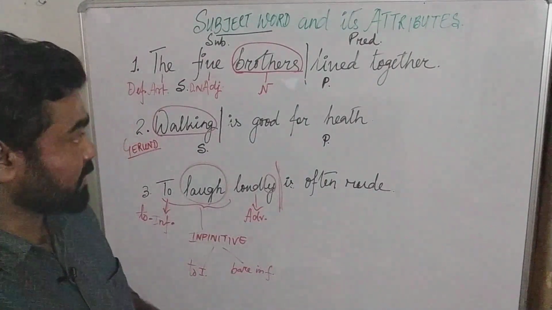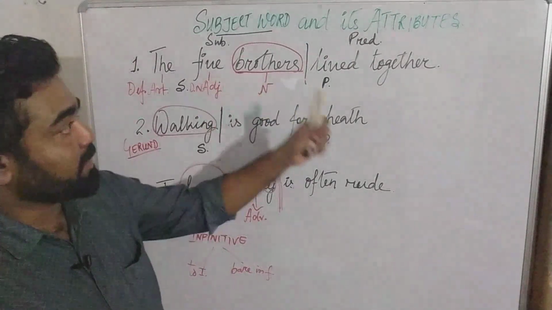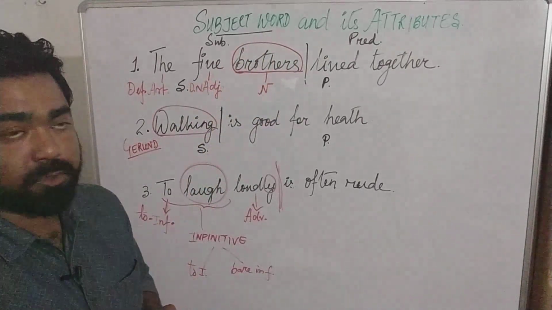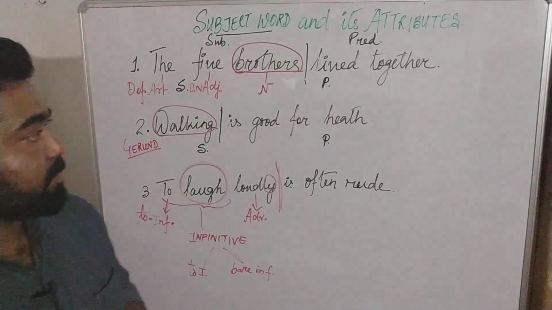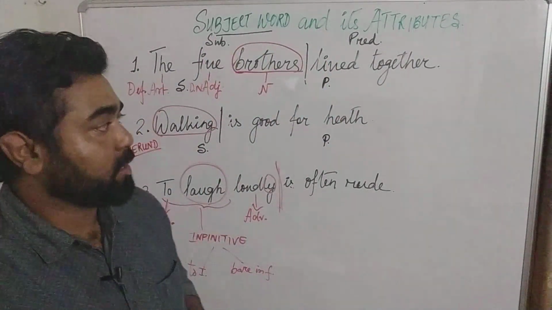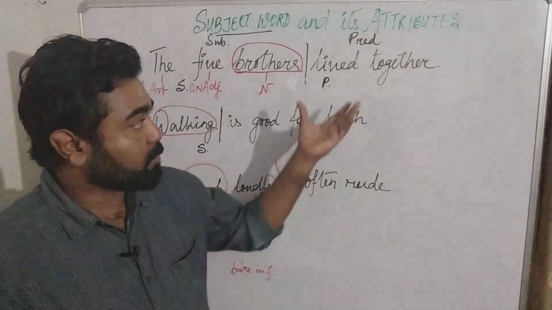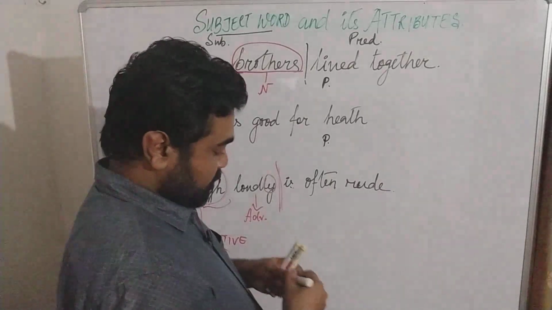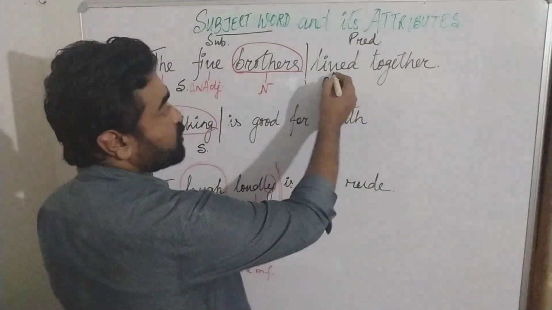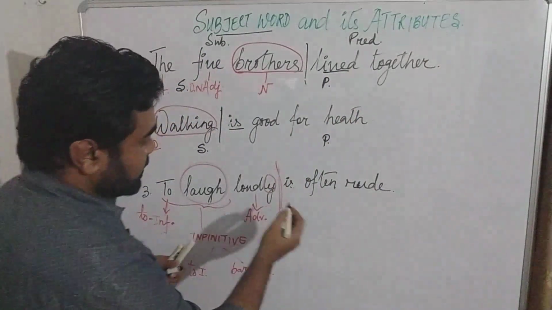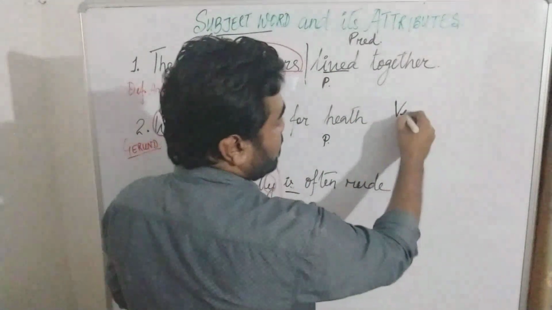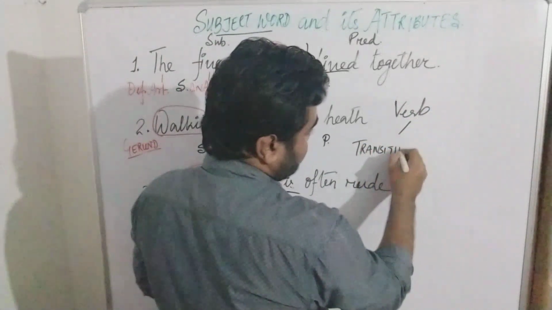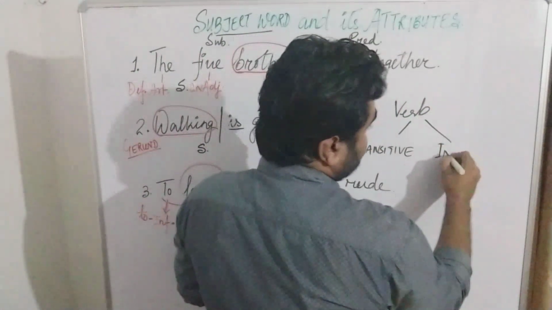So this is basically what we mean by subject word and its attributes. Both of these belong to the subject part of sentences. You will search for attributes in the subject part. Now next we are going to move to the predicate part, where we are going to study about the direct object and the indirect object, in relation to which you need to know two concepts, because in the predicate we all have to deal with the verb, that is the main verb. So the verb can be of two types. One can be transitive and the other can be intransitive.